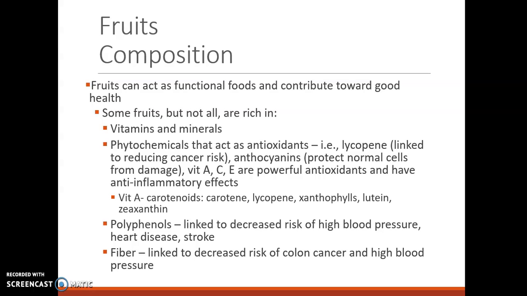So vitamin A is found in our carotenoids that we talked about in our vegetable chapter. And then polyphenols, which are linked to decreased risk of high blood pressure, heart disease, and stroke. And finally, fiber, which is linked to decreased risk of colon cancer and high blood pressure. So really similar to that list that we saw with the vegetables.